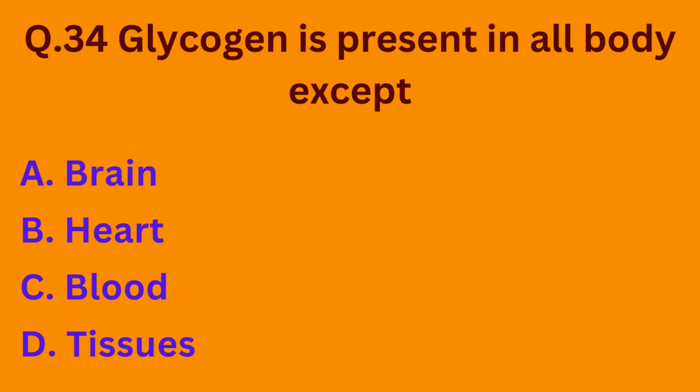Question number 34 is, glycogen is present in all body except option A, brain. Option B, heart. Option C, blood. Option D, tissues.